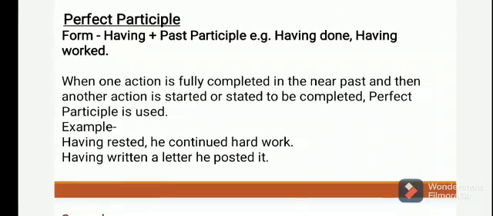Perfect participle. When one action is fully completed in the near past and then another action is started or stated to be completed, a perfect participle is used. It is formed by having plus past participle, which means the third form of the verb, as having done, having worked. For example, having rested, he continued hard work. Having rested is a perfect participle. In the same way, having written a letter, he posted it. So having written is a perfect participle.